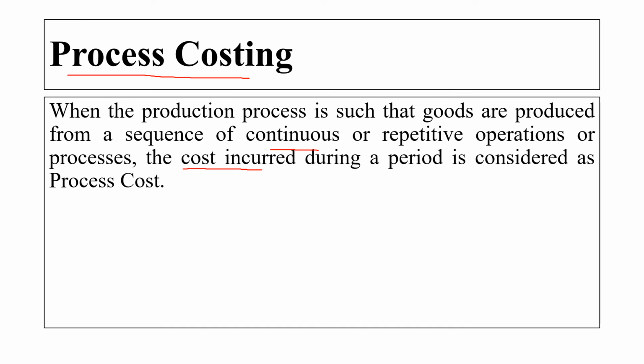Examples of process costing are a chemical industry, a gas or electricity generating concern, maybe a quarry, as an example of an undertaking that employs process costing. Process costing, in simple words, is whatever cost we are incurring during the process of manufacturing the final product.